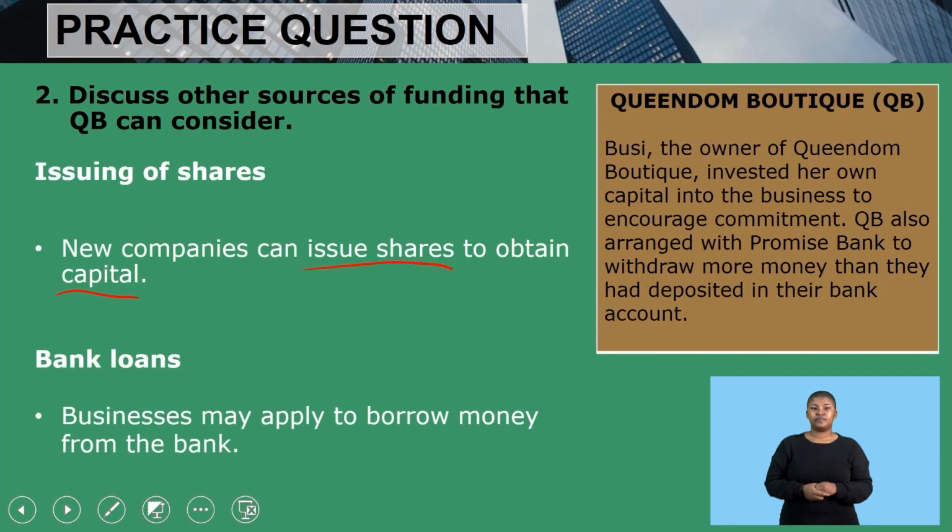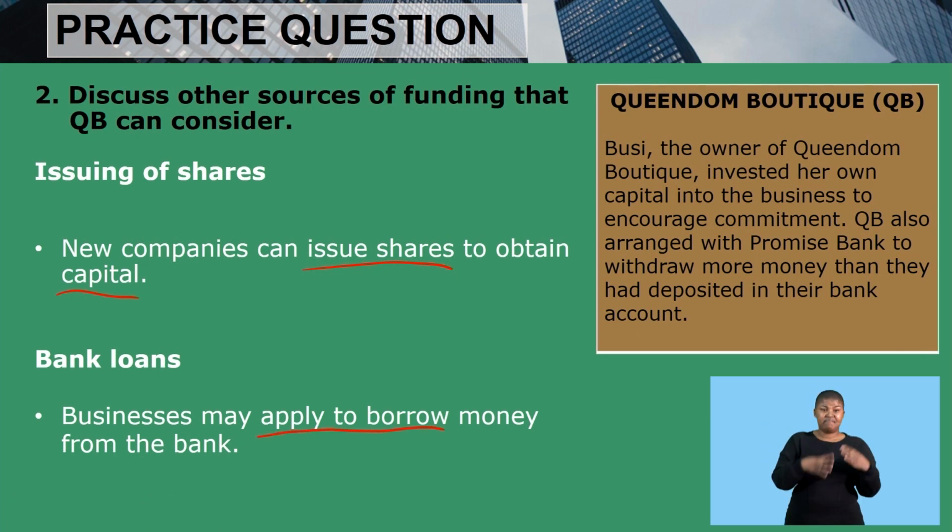Or you can look into bank loans. Businesses may apply to borrow money from the bank. So another source of funding is that we can go to banks and borrow money. But we also need to consider the fact that loans have to be repaid with interest that will be charged on them. So these are the sources of funding that QB can consider rather than the ones that she considered, which are overdraft as well as own capital.